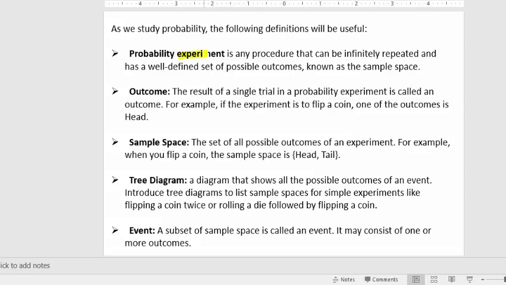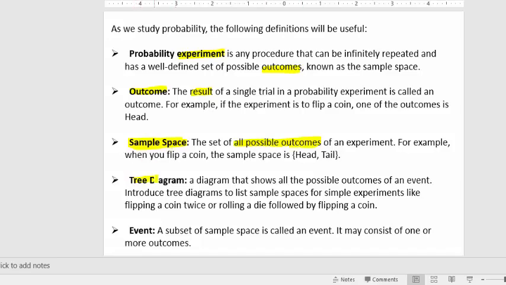So an experiment in probability is basically going to be any exercise or activity that has a specific outcome where you can observe the outcome, and all of the outcomes are going to be known as the sample space, right? So an outcome is kind of like a result of an experiment. So an experiment is any activity that's going to have an outcome, and that outcome is a result of an experiment. So when you're flipping a coin, there's two outcomes, right? You can get a head, you can get a tail. And then when you put all those outcomes together, you get what's called the sample space. So the sample space is just the collection of all possible outcomes of an experiment.